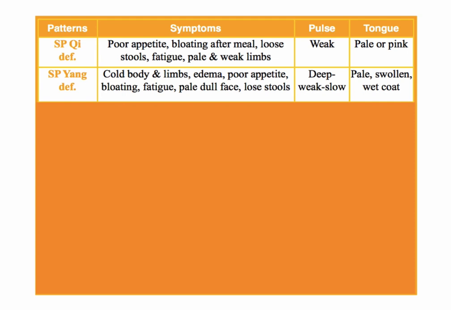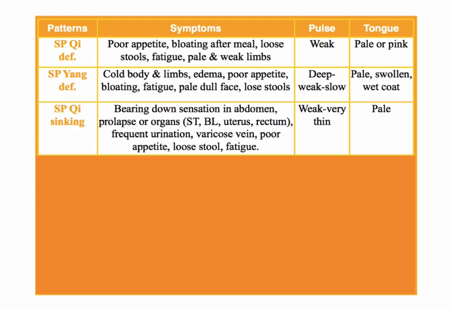But on top of it, they have cold body and limbs. They feel cold all the time. They really want to curl in because they're always cold. They also have edema, so swelling in the body. The pulse is usually deep because there's no fire, no yang, and it's weak and slow. And the tongue is pale, swollen with a wet coat, and often teeth marks on the side of the tongue.